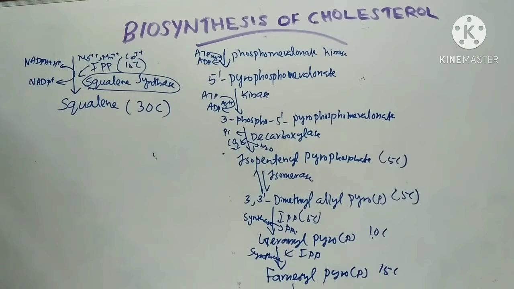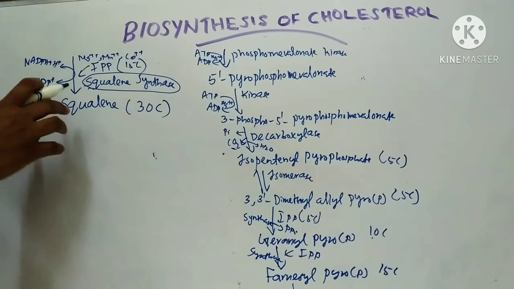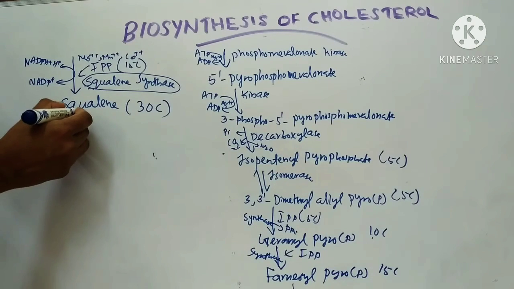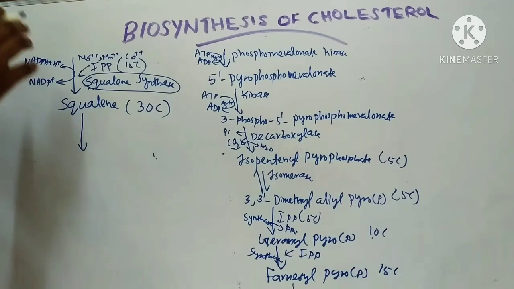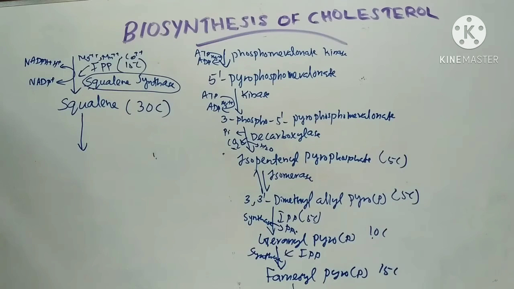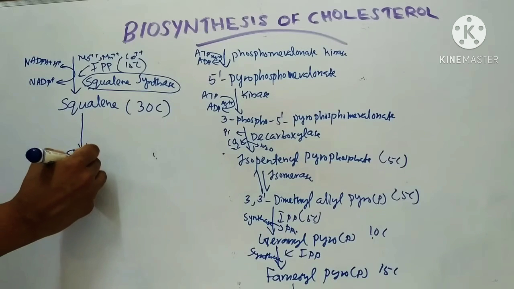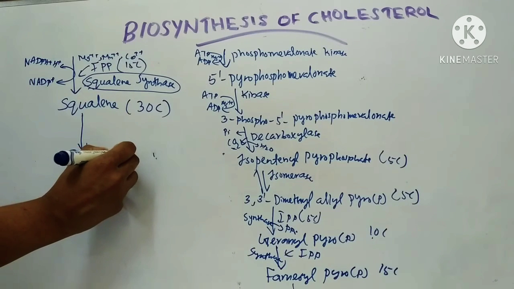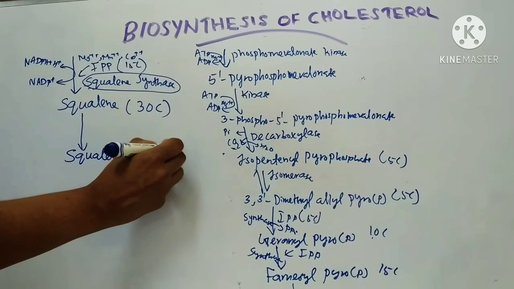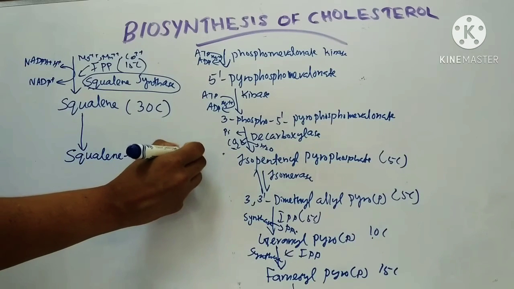In the fourth reaction, that is cyclization of this squalene to form lanosterol. This is done in 2 steps. First, this squalene is converted to squalene 2,3 epoxide.